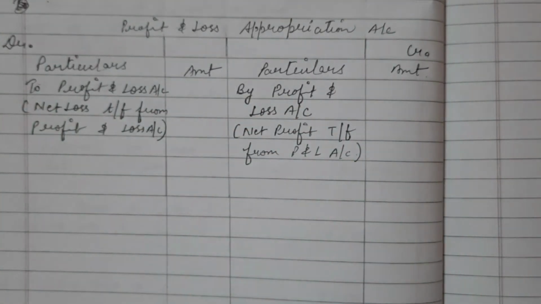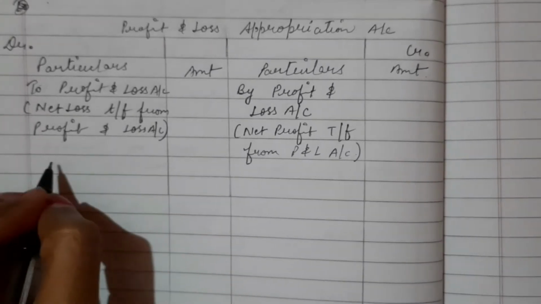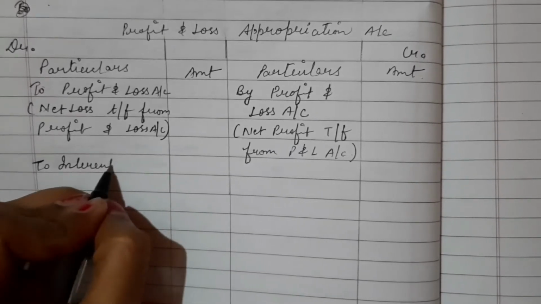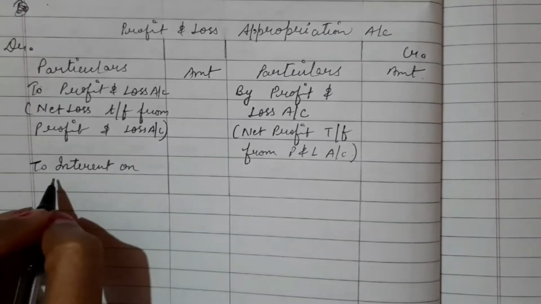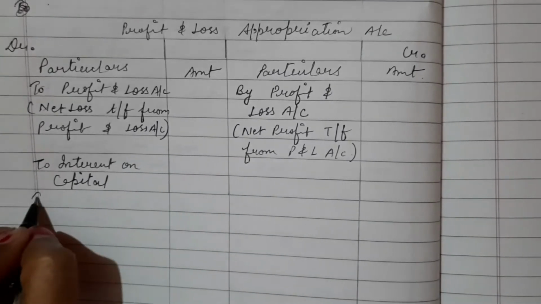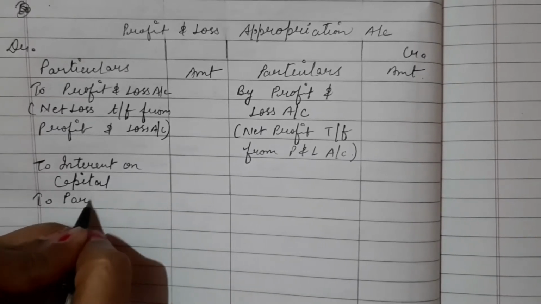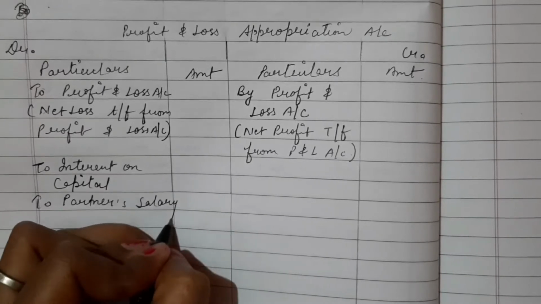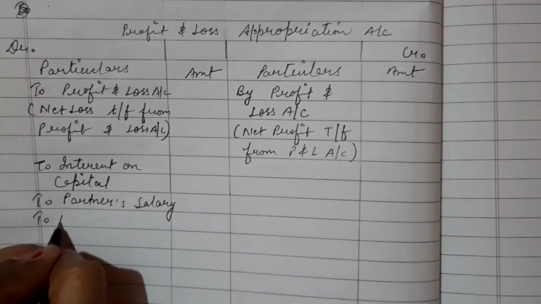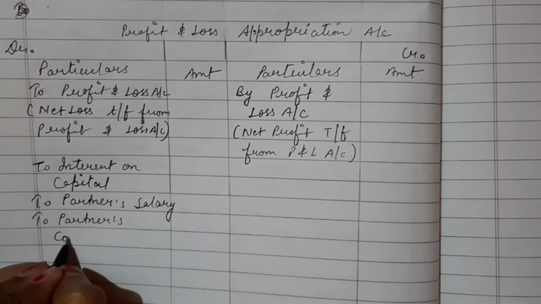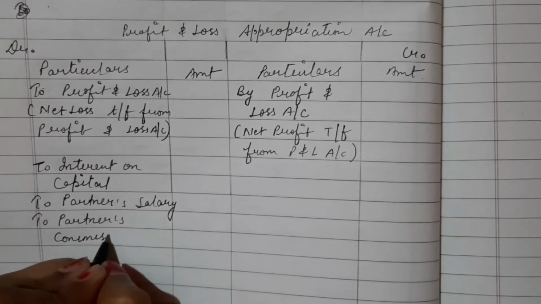Now second thing, there are few appropriations. These are to interest on capital. Second is to partner's salary. Third is to partner's commission.